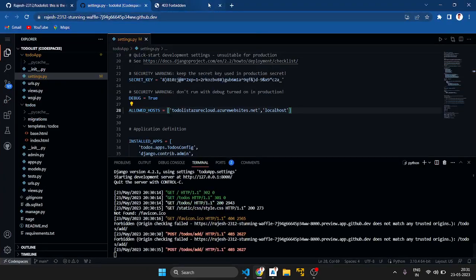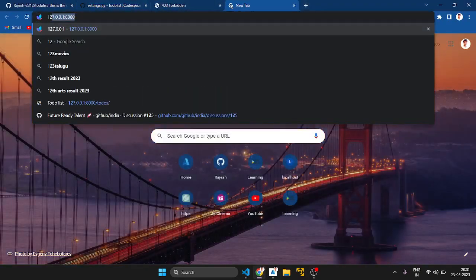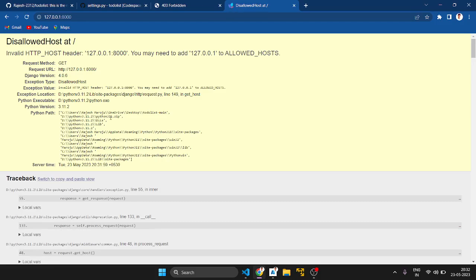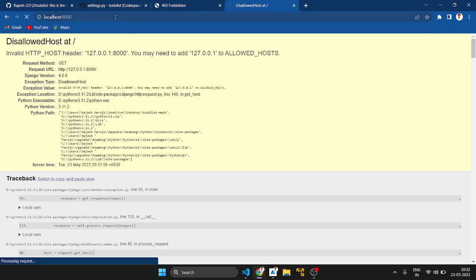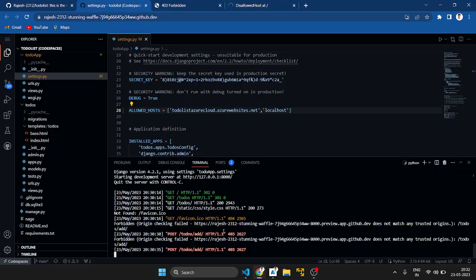Okay, I run this on 127. It is an allowed host. Okay, to-do localhost 8000. It creates the localhost. I want to stop this.